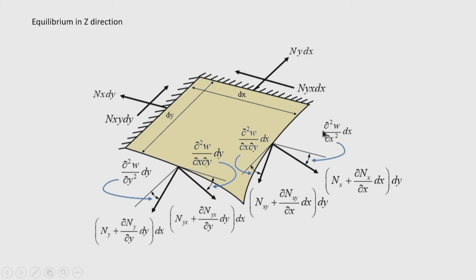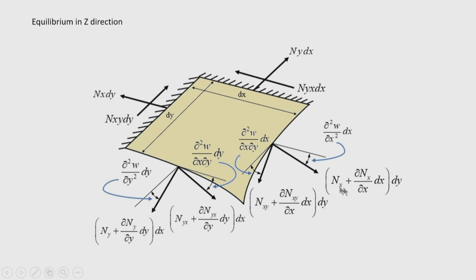Now, if I want to calculate the vertical component of the force, say this force P is n x plus del n x by del x into dx into dy, and this angle is theta. Because we are considering equilibrium in the vertical direction, that is the z direction, the vertical component of this force will be P sin theta.